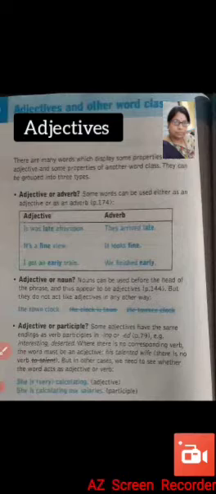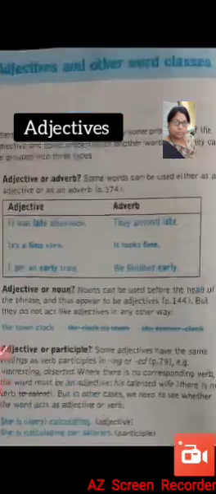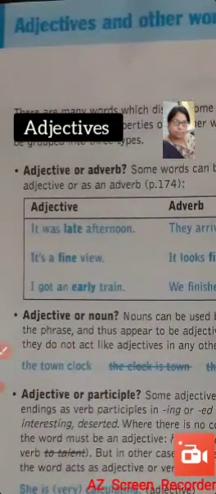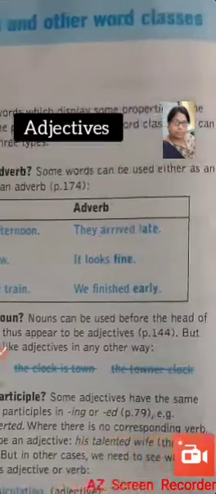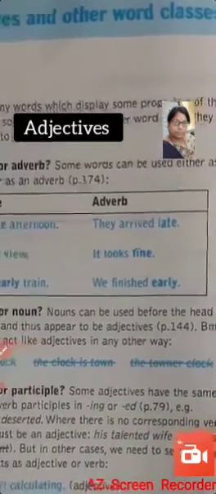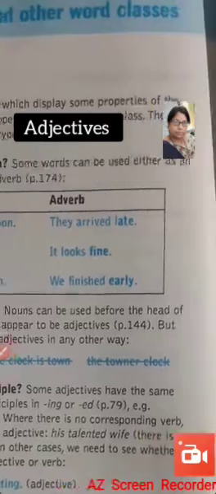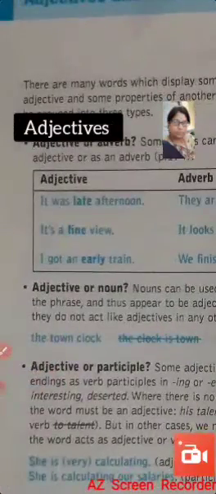Now let us try to throw some light upon some other words that can be confused with the adjectives. There are many words which display some properties of the adjectives, that is they behave like adjectives, and some properties of another word class. Sometimes they look like an adjective and sometimes they look like some other word class. They can be grouped into three types.